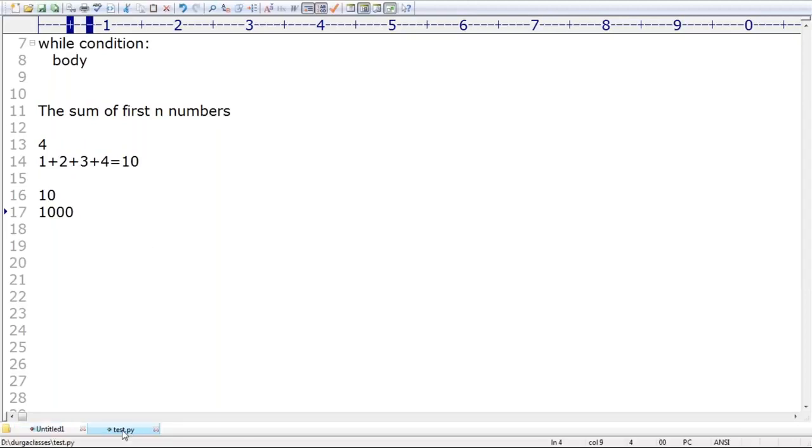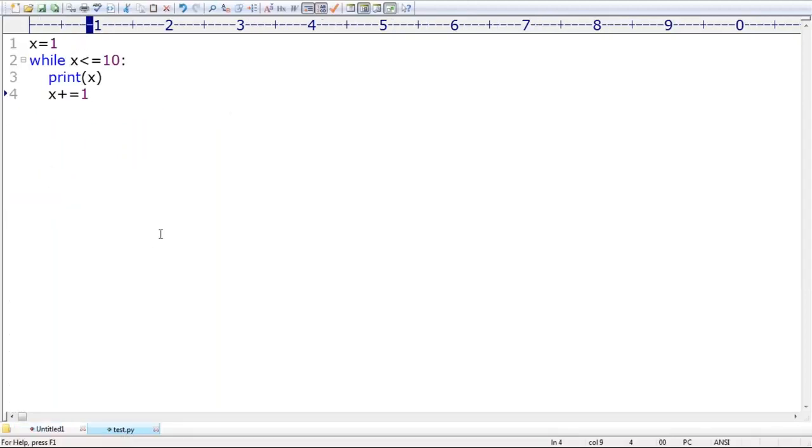Very simple. Observe, the new members who are new to programming, take special care about this terminology. I want to read some int value from the keyboard. n is equal to input of enter some number.